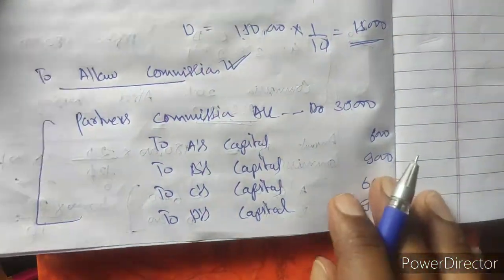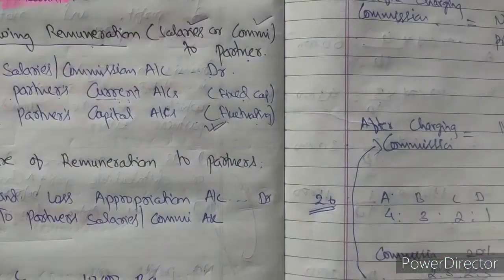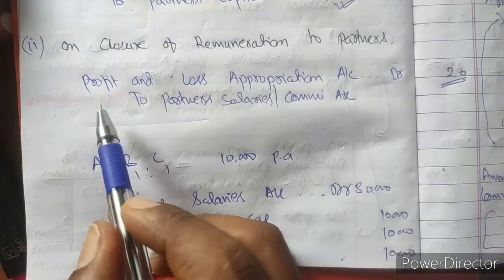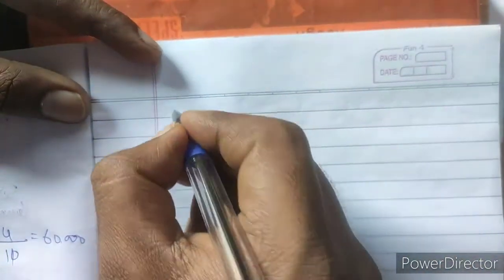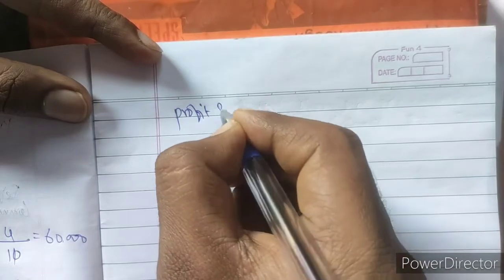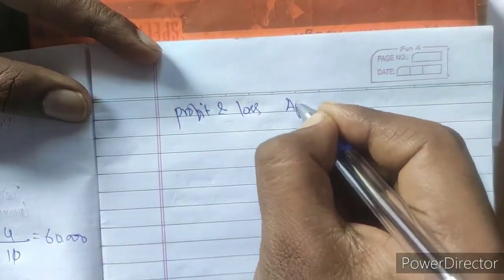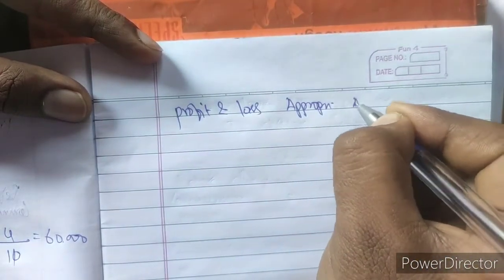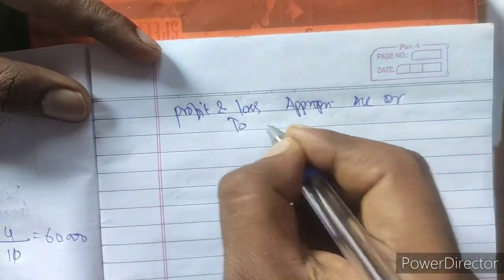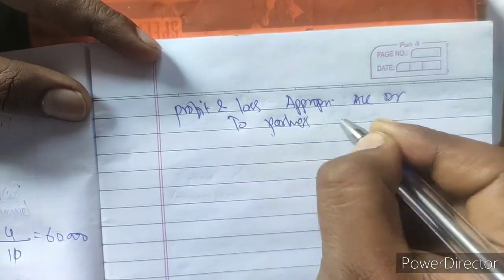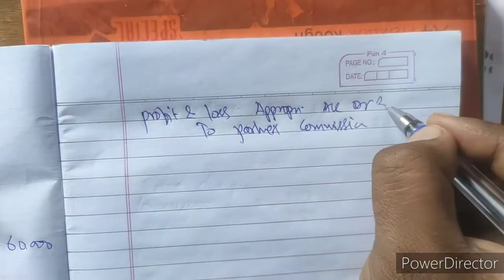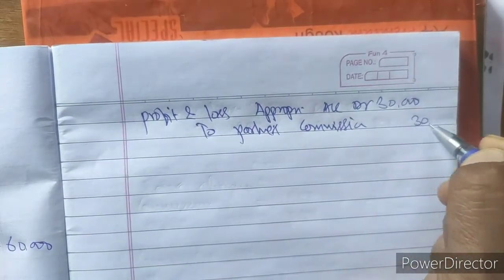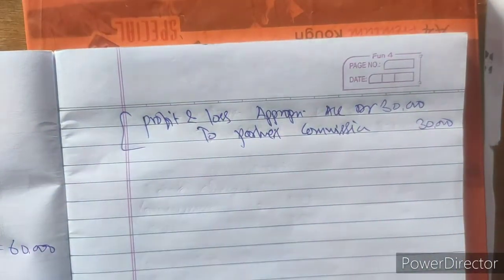After allowing commission, what is the next entry? To close the account. While closing the account, what will be the entry? Profit and loss appropriation account debit to partners salary and commission account. So we will transfer this to profit and loss appropriation account. Profit and loss appropriation account debit to partners commission. What is the total amount? 30,000. Hope this is clear to you.